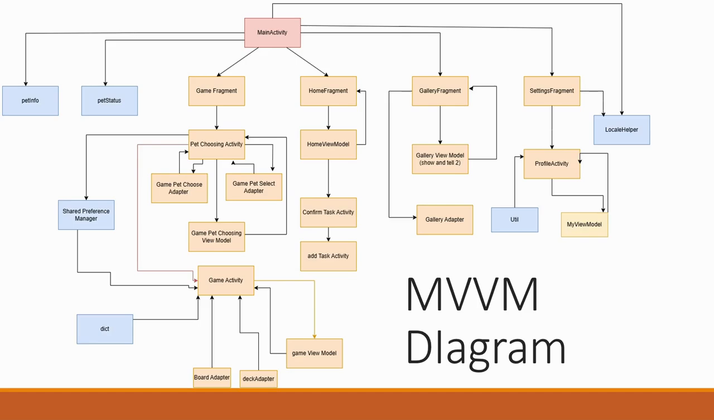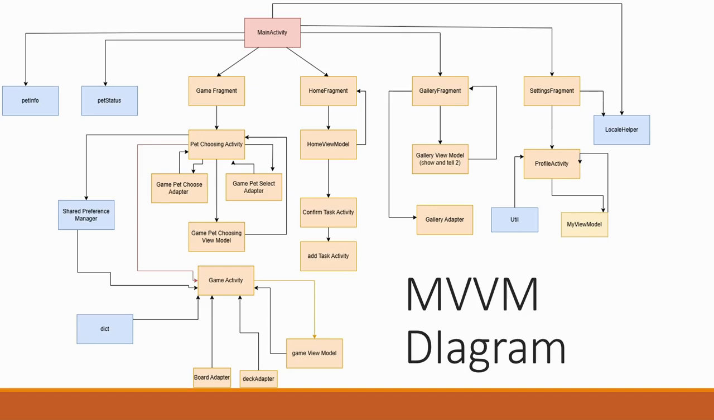And also it has a shared preference manager that manages the shared preference between the purchasing activity and the game activity. After all the requirements are fulfilled in the purchasing activity, a button will connect it to the game activity. When the game activity gets the data from the shared preference, it takes the information and plugs it into the game view model.